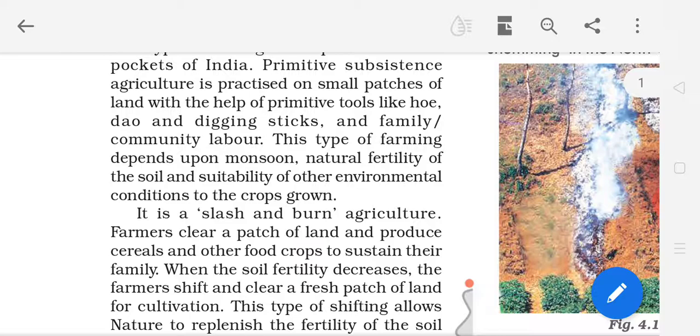This is very old farming, done on small patches of land, with very old tools like a hoe, dao. Dao means a curved single-edged blade tool which is used for slashing and chopping, etc., and digging sticks and family and community labor.